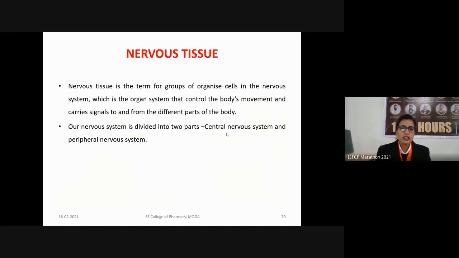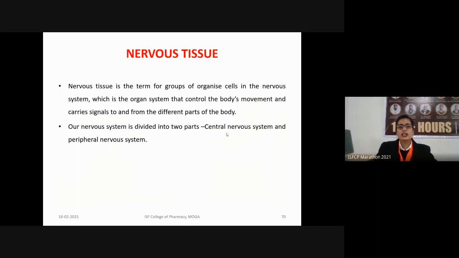Our nervous system is divided into two parts: the central nervous system and the peripheral nervous system. The central nervous system is the one which includes the brain and the spinal cord. So the neurons are present all over in our brain as well as in our spinal cord. The central nervous system is the one which majorly controls and coordinates all our body functions.